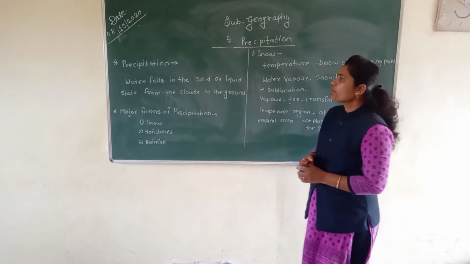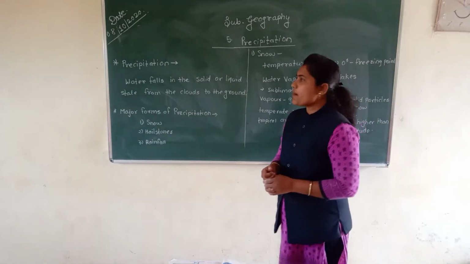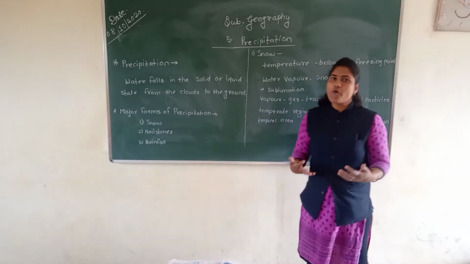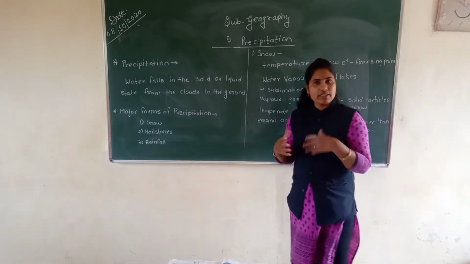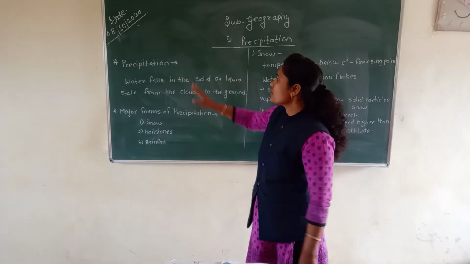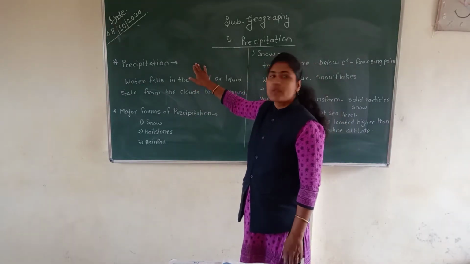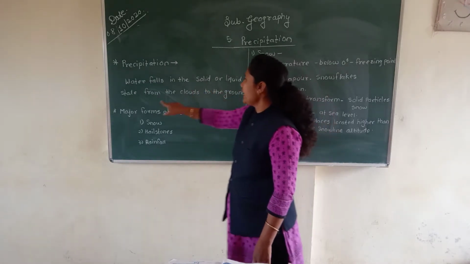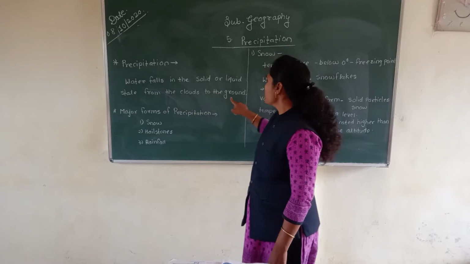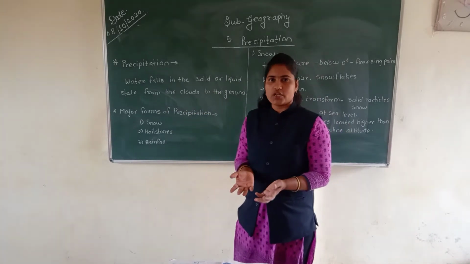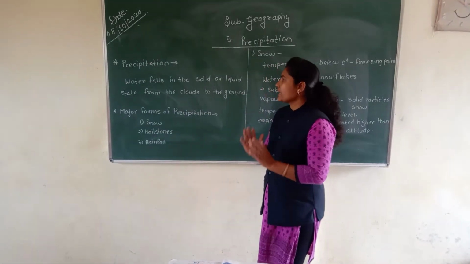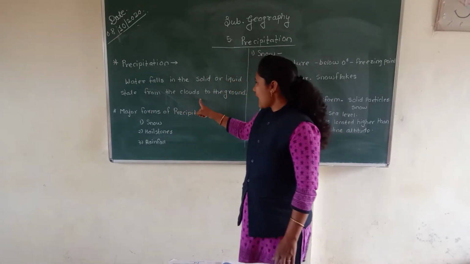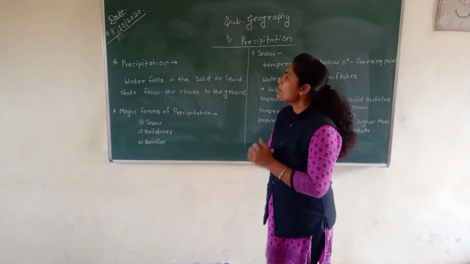Now see student, in this video we are going to see about precipitation. What is meant by precipitation, and what are the major forms and types of precipitation, we will see in this lecture. What is meant by precipitation? Water falls in the solid or liquid state from the clouds to the ground. It is called precipitation.